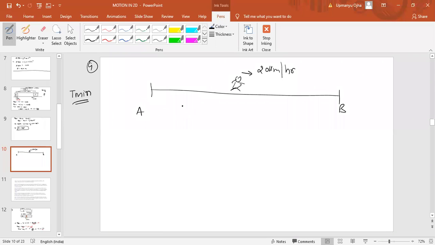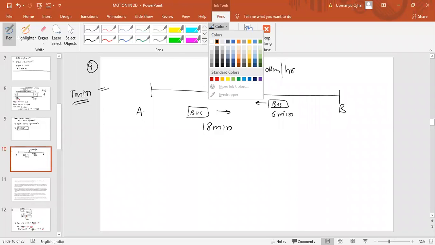One bus is in the direction of motion of the cyclist, from A to B. When the bus moves from A to B, it takes 18 minutes to cross a person. And when the bus moves from B to A, it takes 6 minutes to cross a cyclist. We have to find the time period t, and with what speed the bus plies on the road.